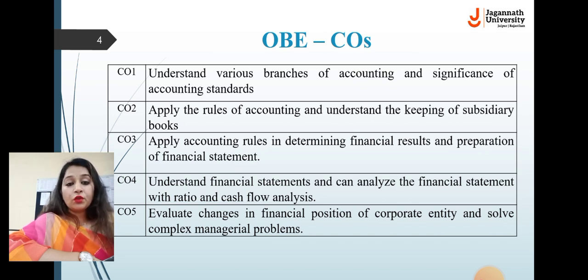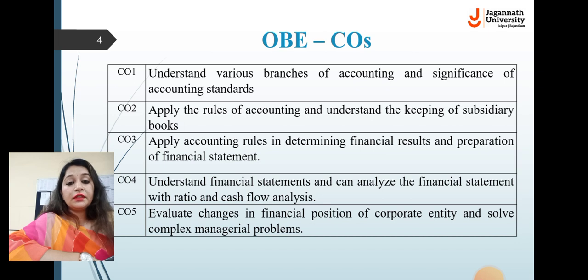CO2 means course outcome 2. The student will be able to apply the rules of accounting and understand the subsidiary books of account. It means the student will understand the golden rules of accounting. What are the golden rules of accounting? That is the debit and credit rule. By studying this subject, the student will understand the basic rules of accounting and the subsidiary books, sales book, purchase book. The student will understand these books of accounts and can prepare them for the organization.